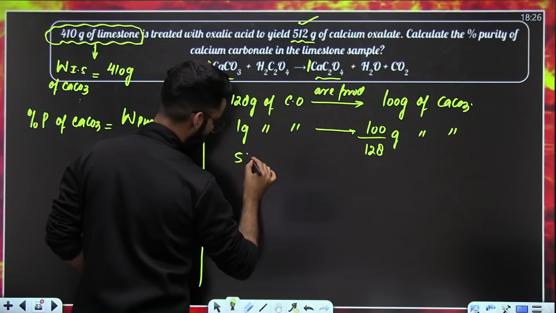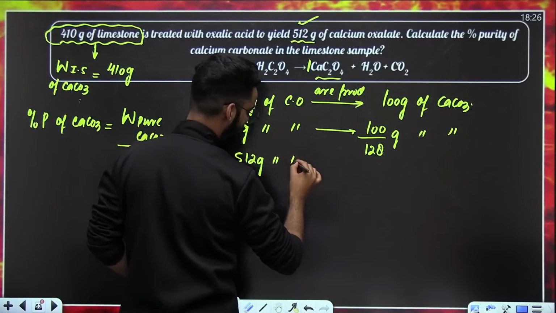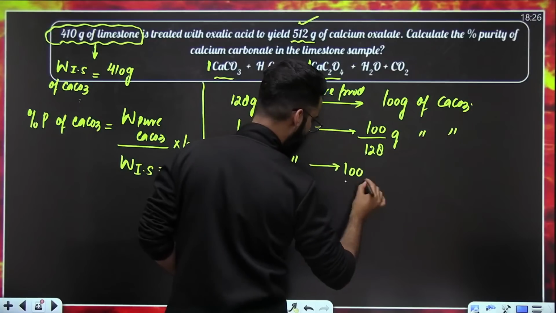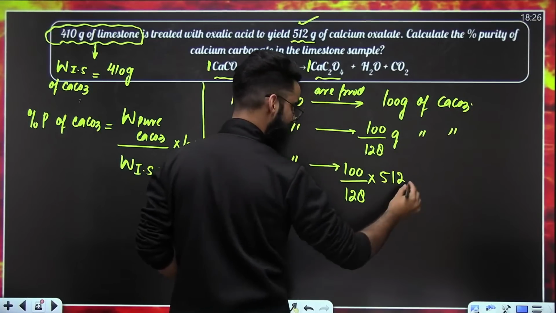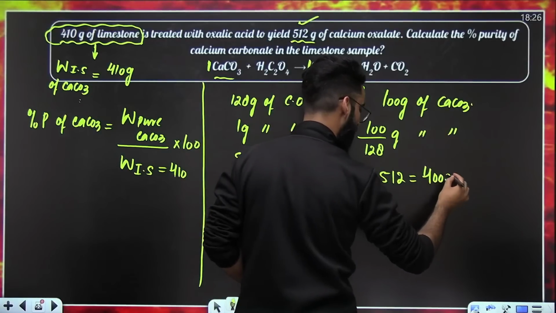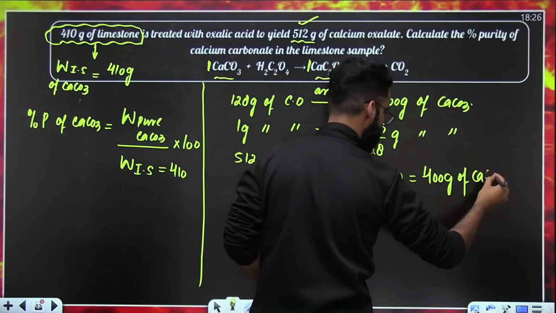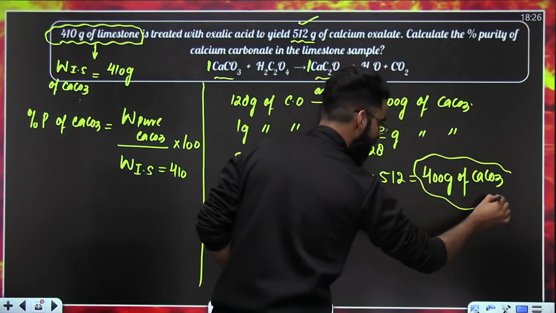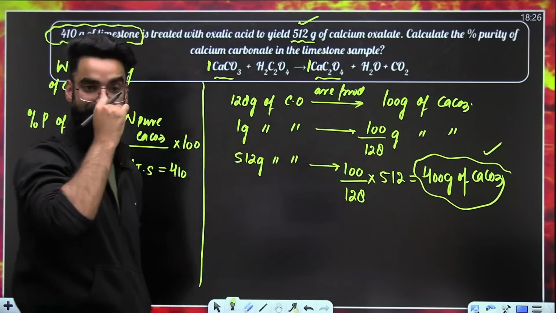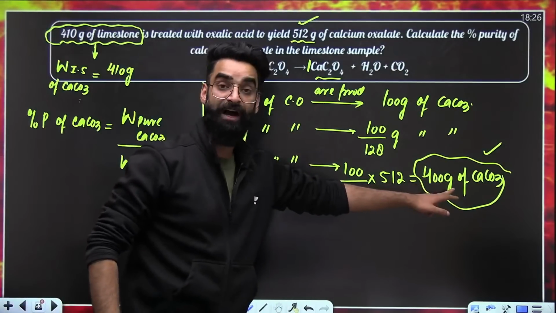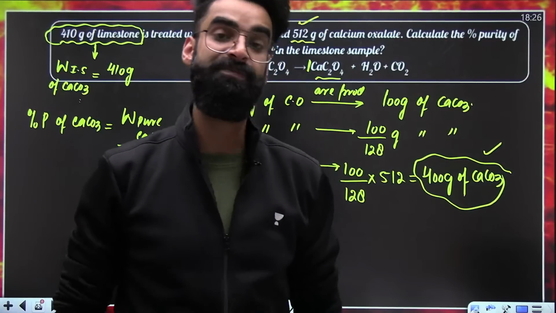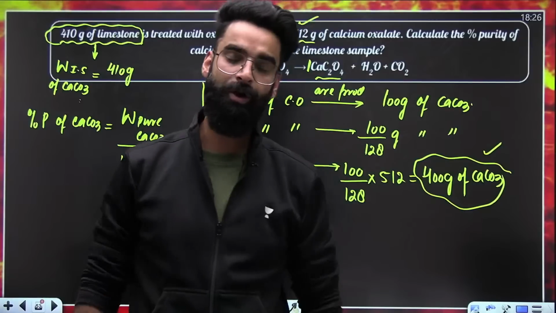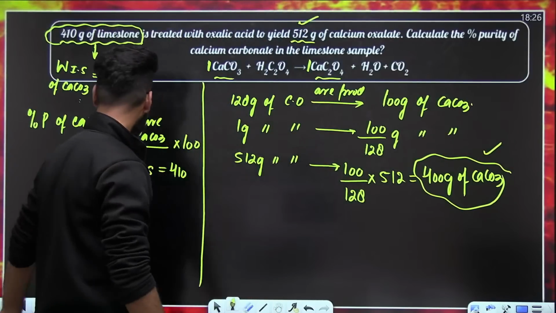That means 512 grams of calcium oxalate is produced from 100 divided by 128 multiplied by 512. The value comes out to be 400 grams of calcium carbonate. So what is this term which we got here? This is the mass of calcium carbonate which has participated in the reaction. And that mass of calcium carbonate which participates in the reaction is called the pure mass of calcium carbonate.